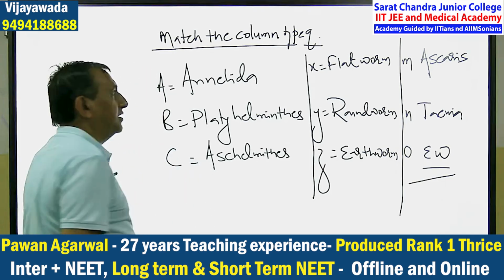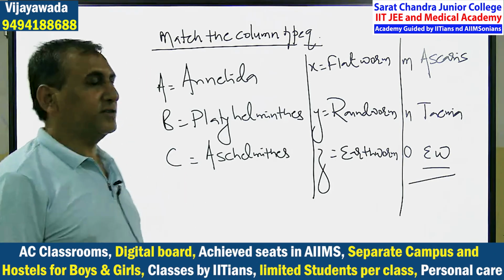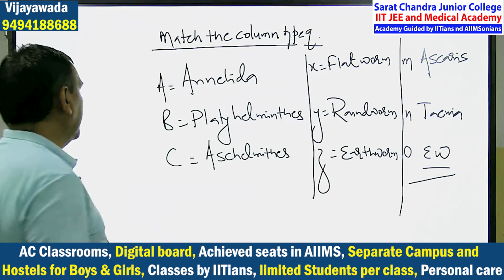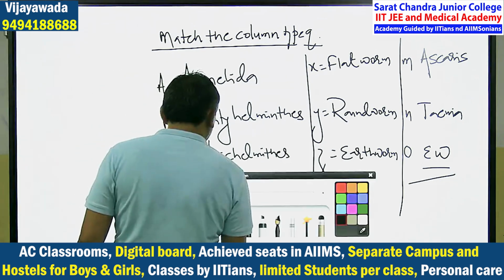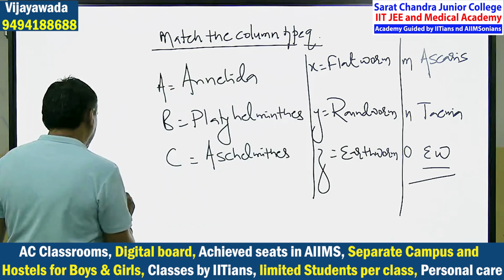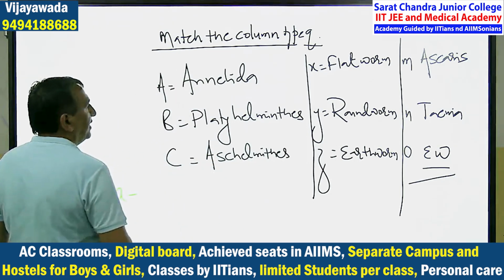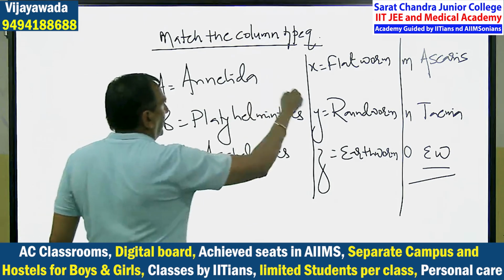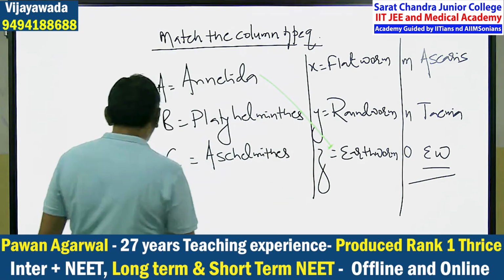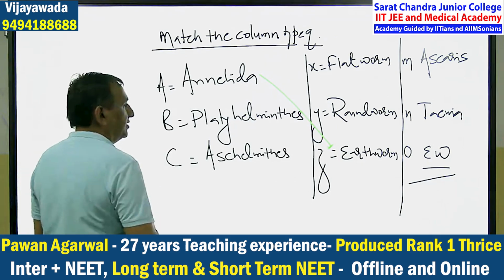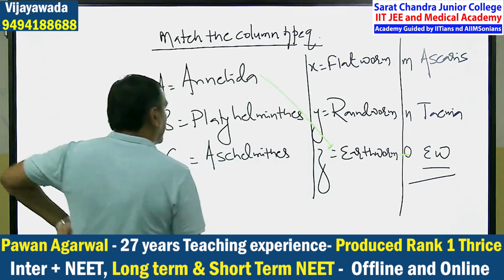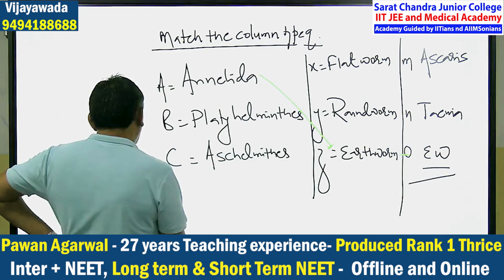Fastest finger first. Please try to write the answer. A, Annelida. What is the example of Annelida? Earthworm. So A is Z, and again it is the earthworm, so it is O. A-Z-O.